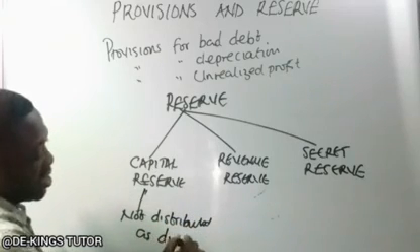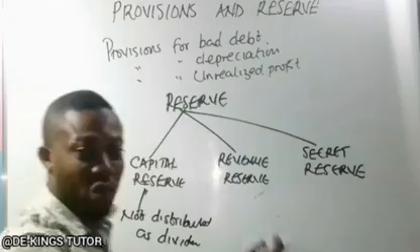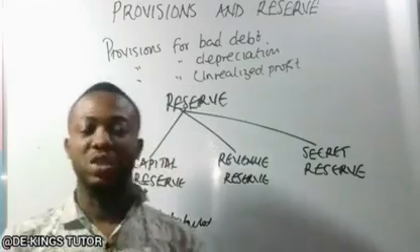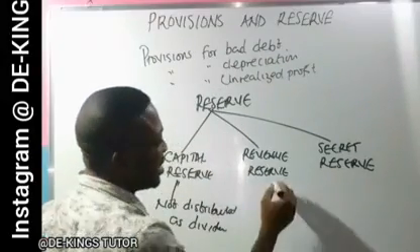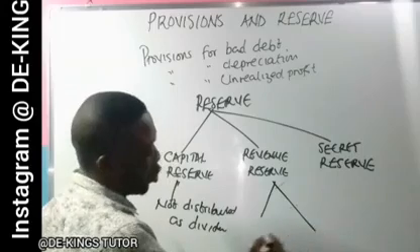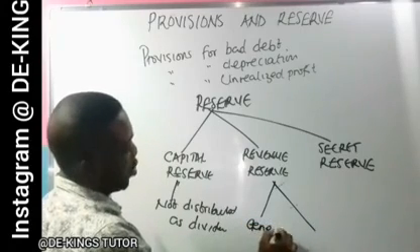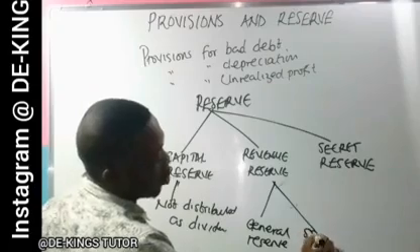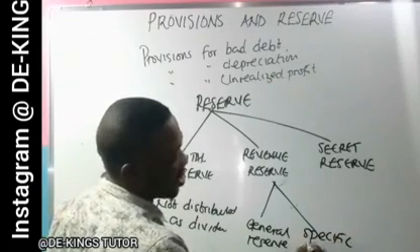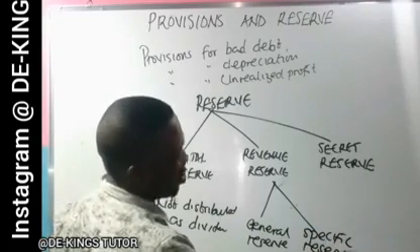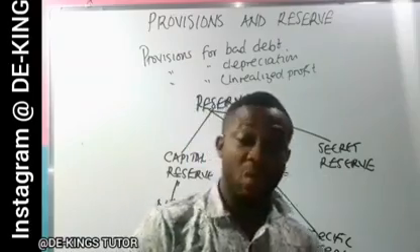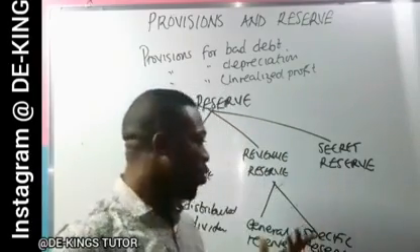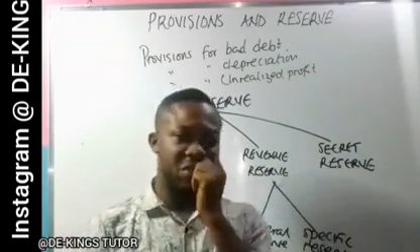As dividend. Why is this distributed as dividend? To the shareholders. Now, this is divided into two also. We have what we call the general reserve, and we have what we call the specific reserve. General reserve and specific reserve. Now, before we come into this, let's see what secret reserve means.